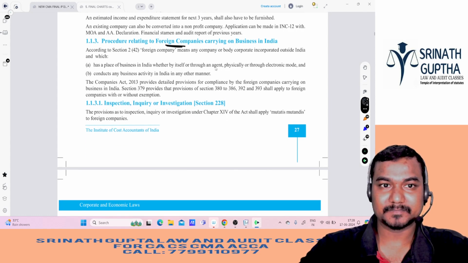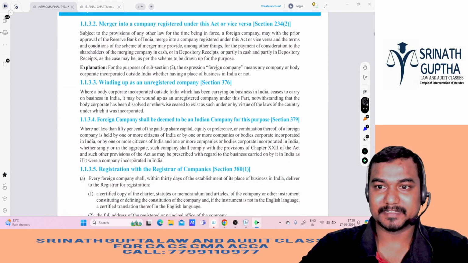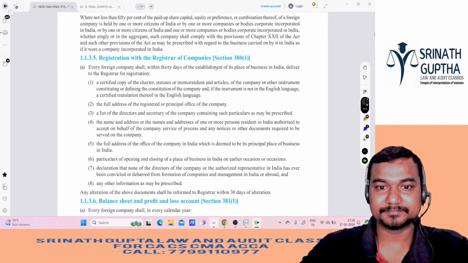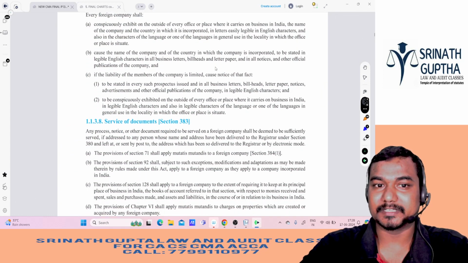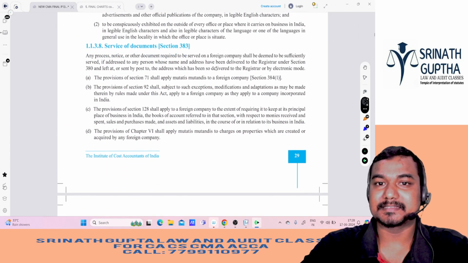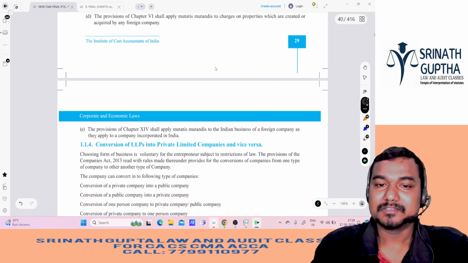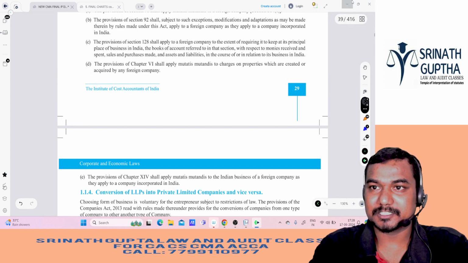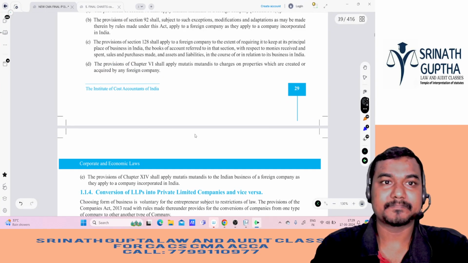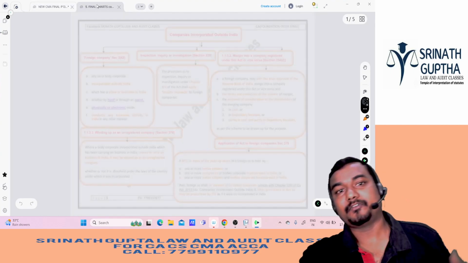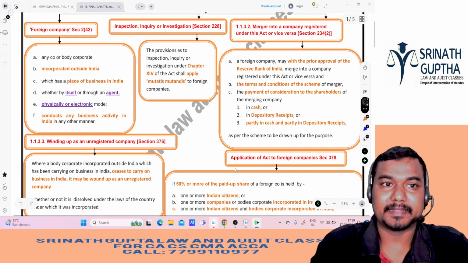As per the material, he is covering sections 228, 234, 276, 279 and 380, 381, 382, 383. So till here he is discussing the concept of foreign company in the CMA final syllabus. So let us start with the chapter. So what is the concept of foreign company? First of all, what is a foreign company, sir? Let us try to understand.